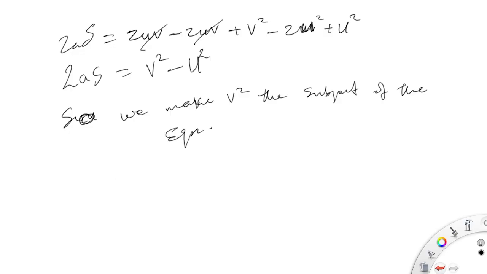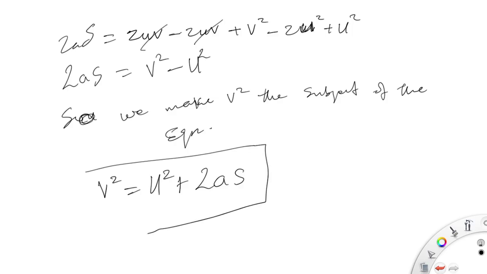By doing that, we would have v squared is equal to u squared plus 2as. So this now would be our third equation of motion.